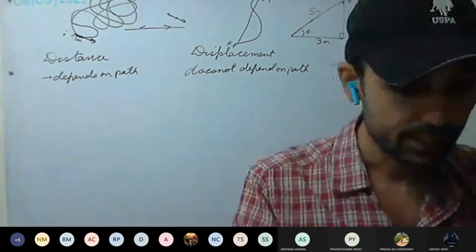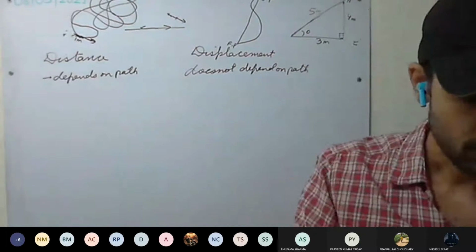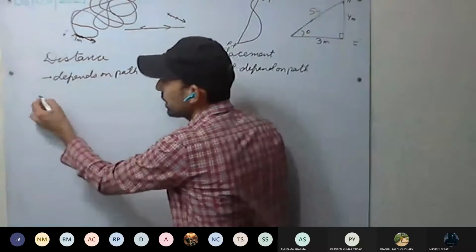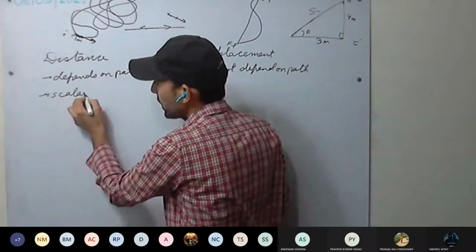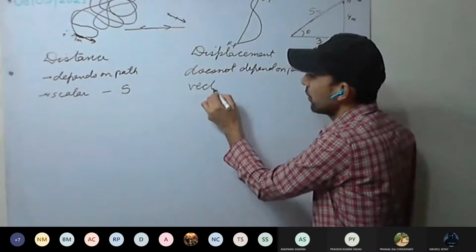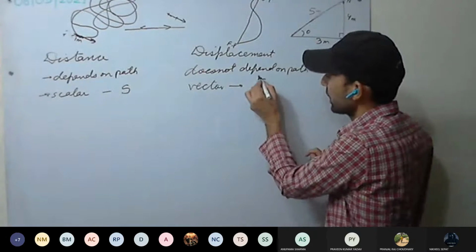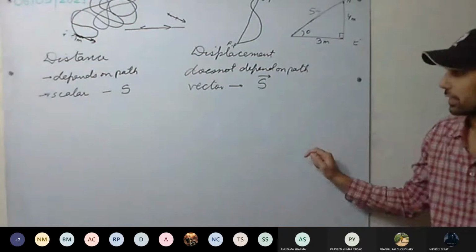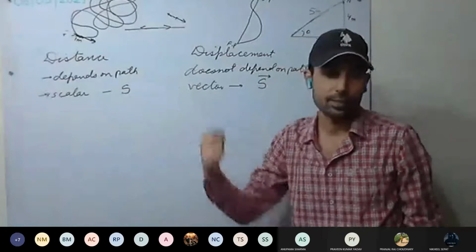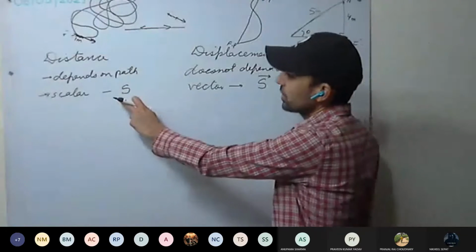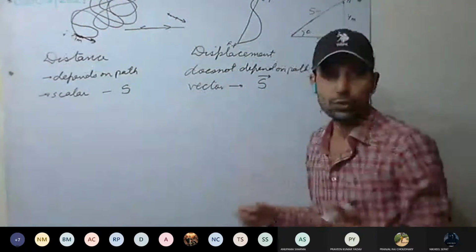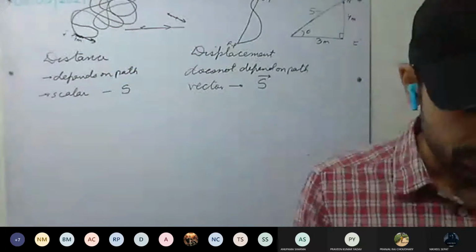So the first difference: distance depends on path, displacement does not depend on path. Distance is a scalar quantity, and it is represented with a capital S. Displacement is a vector quantity, and it is represented by capital S with an arrow over it. This represents displacement, and this represents distance. This is clear. What will be the SI unit of distance? Meter. SI unit of displacement? Meter. CGS, centimeter. Those units are the same.